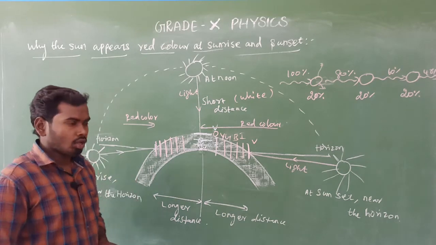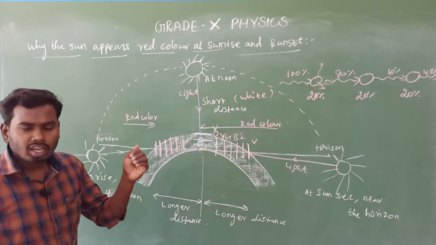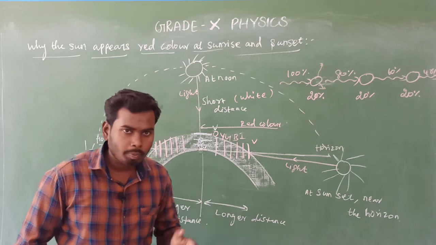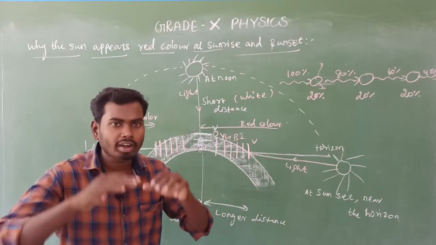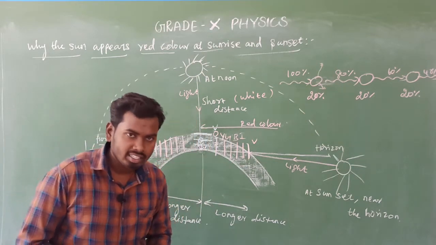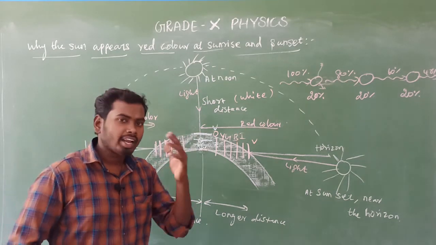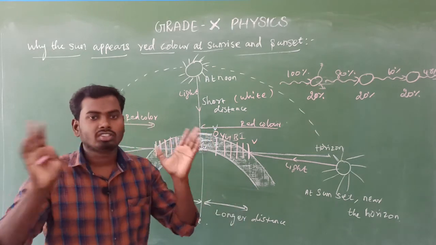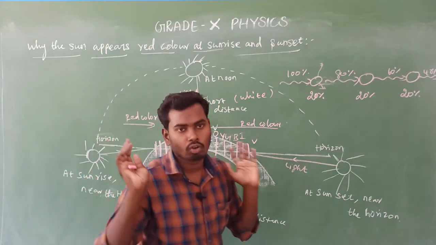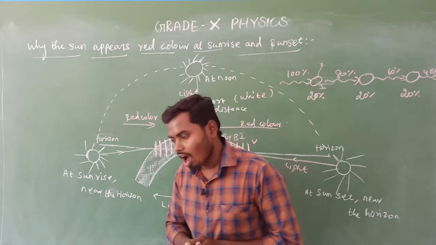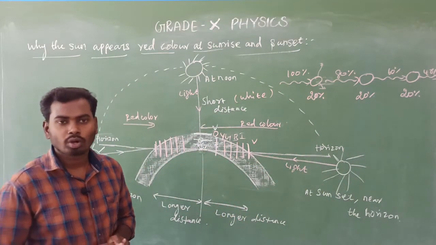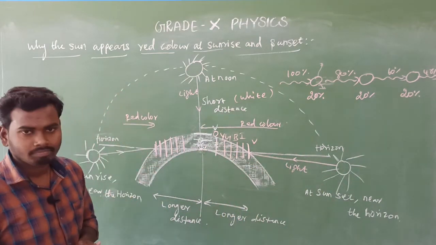Is it clear? So most of the shorter wavelength visible spectrum gets scattered before reaching us, and finally red color reaches us because red color has the maximum wavelength. That's all. 3 marks on your paper. Okay, students? Yes, that's all.